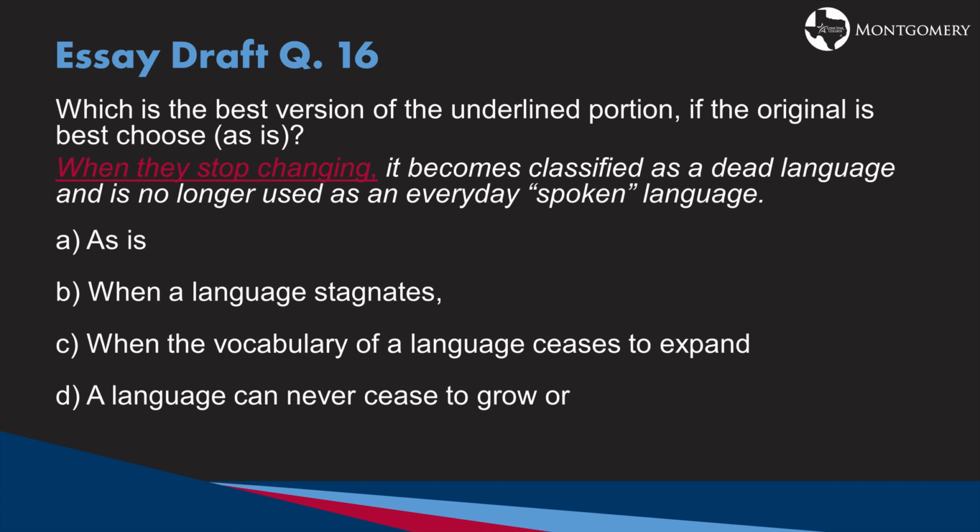If we look carefully at B, when a language stagnates, we have a comma included. It is a dependent clause, and it makes sense. This is the correct answer. If you chose C, look carefully. This dependent clause does not include a comma, so that's going to make it incorrect. We run into the same issue with sentence D because it's not including internal punctuation. So our correct answer is B.